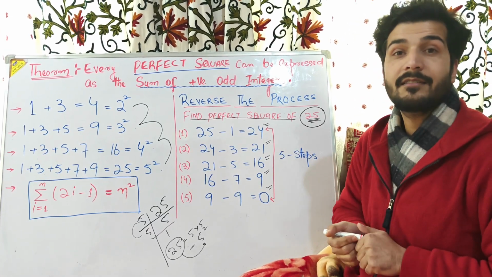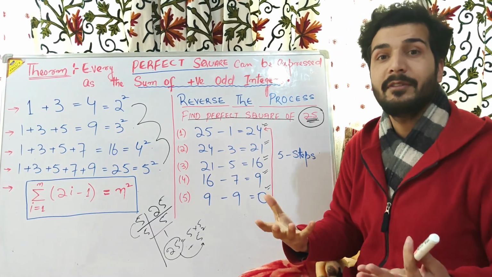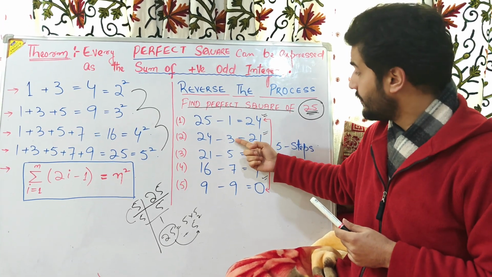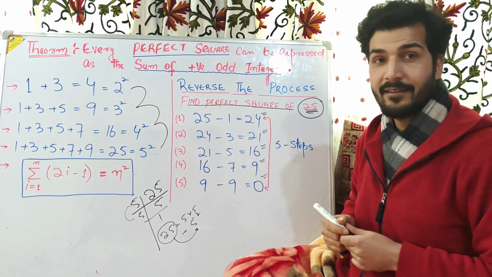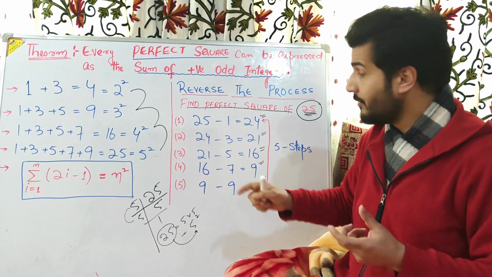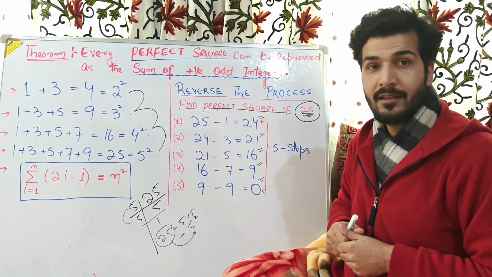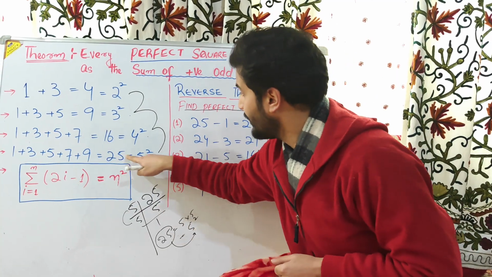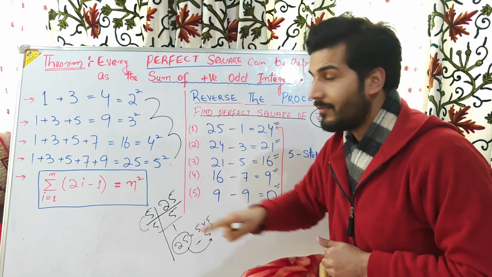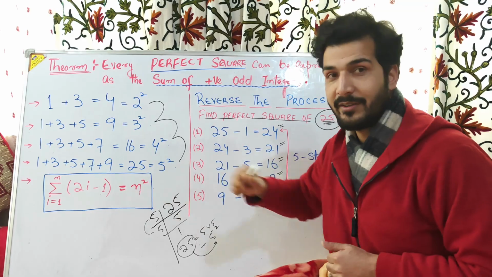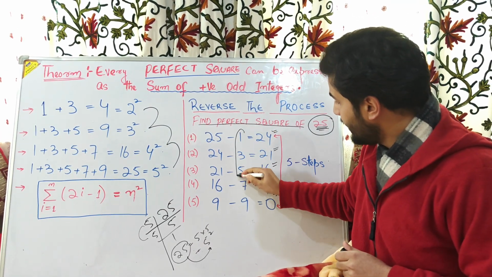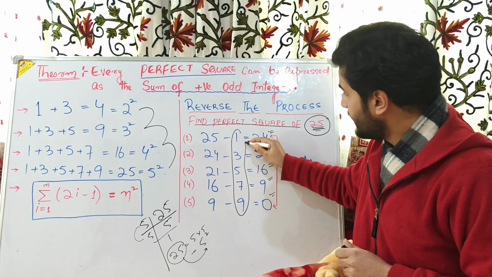Now you might ask me the question, sir, why did you subtract 1 in the first step, then 3, then 5, then 7, then 9? From where did you get these numbers? I got these numbers from this: 1 plus 3 plus 5 plus 7 plus 9 equals 25, which is equal to 5 square. Here what I did, I simply reversed the process.